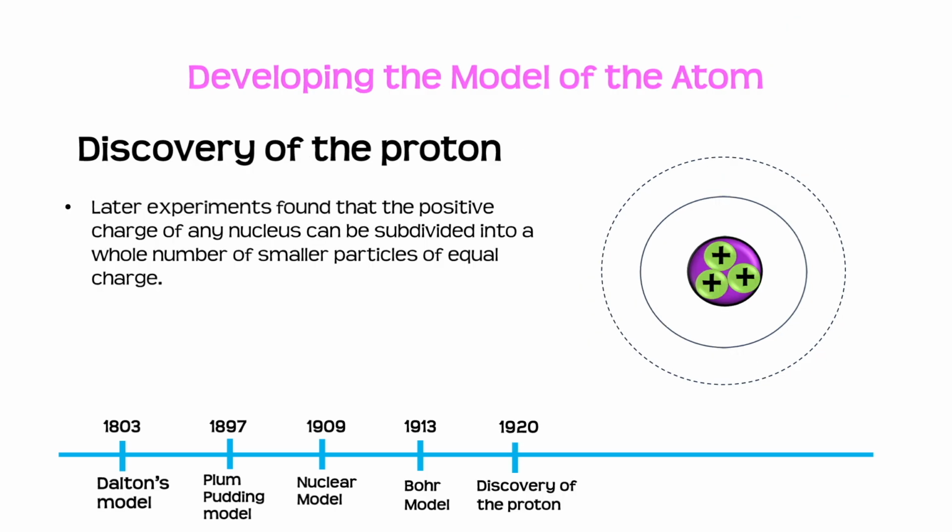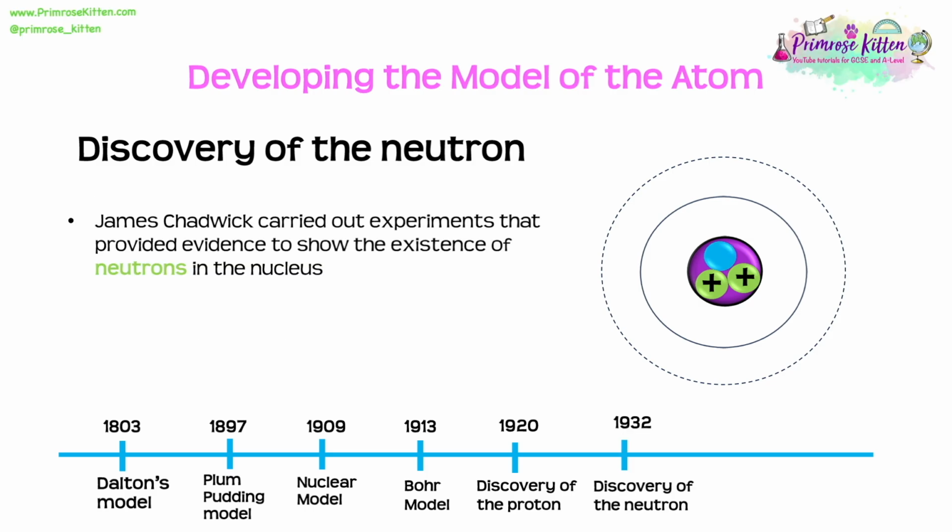Later experiments found that the positive charge of any nucleus can actually be subdivided into a whole number of smaller particles of equal charge. These were named protons. Finally, James Chadwick carried out some experiments that provided evidence to show the existence of neutrons in the nucleus. And this more or less brings us to our up-to-date understanding of the atom.